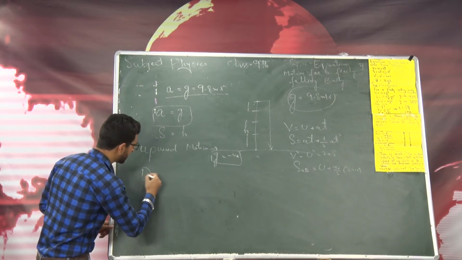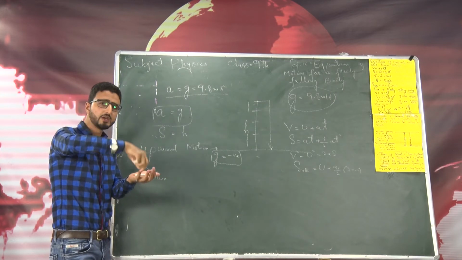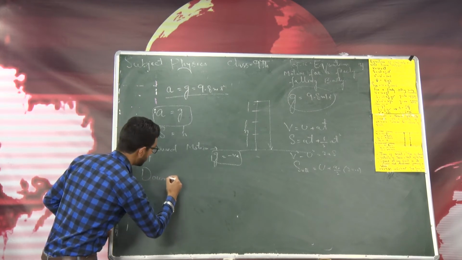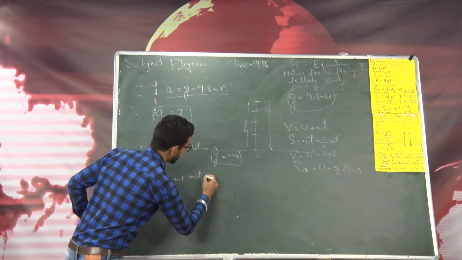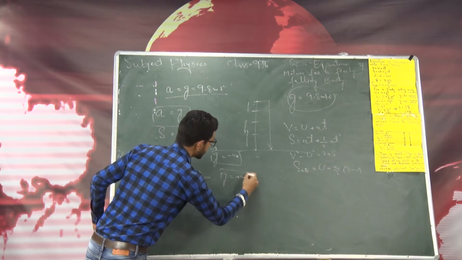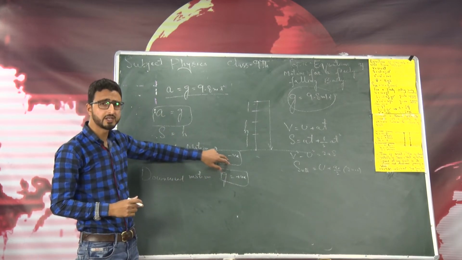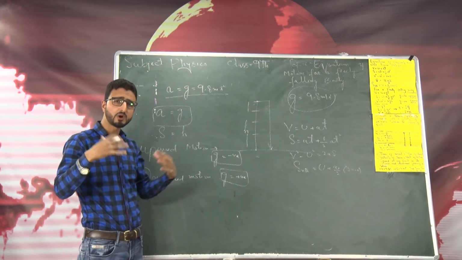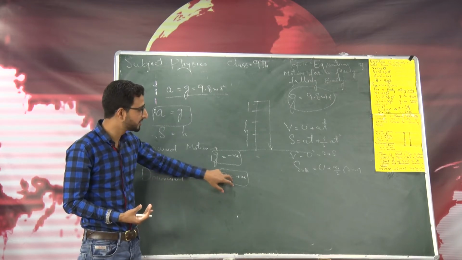And for downward motion, if you simply drop your body from rest, we will replace g by a positive sign. Simply remember these sign conventions. For upward motion we can take g negative, and for downward motion, since the velocity increases by 9.8 meter per second every second of its motion, we have to take g positive.